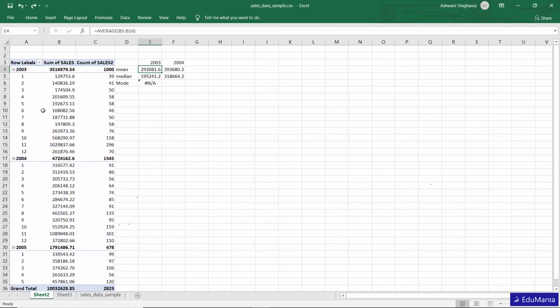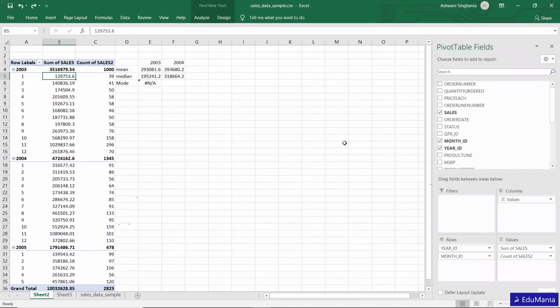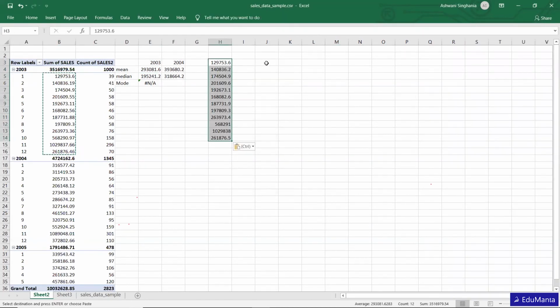For example, if I calculate the distance between this particular data and the mean, there is a difference of 1,29,000.